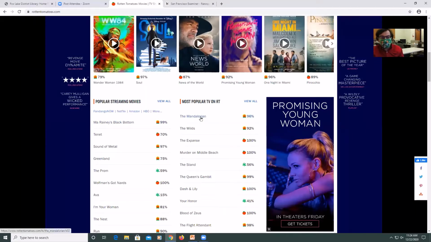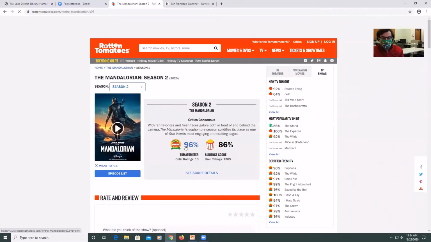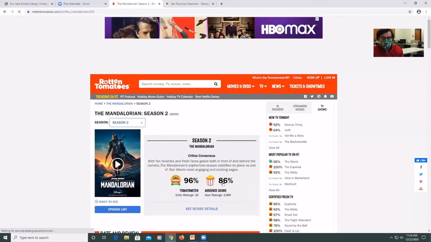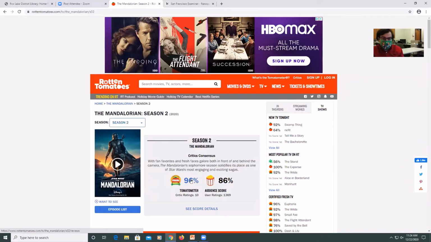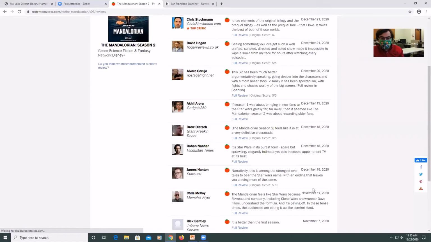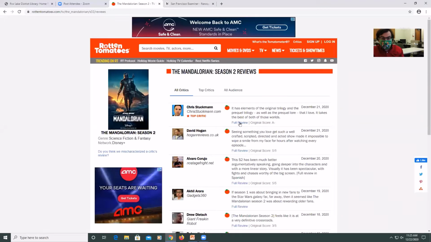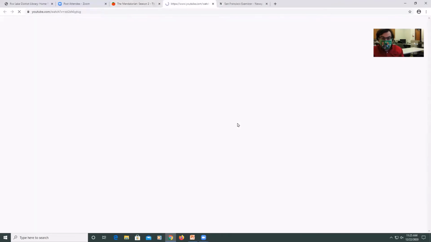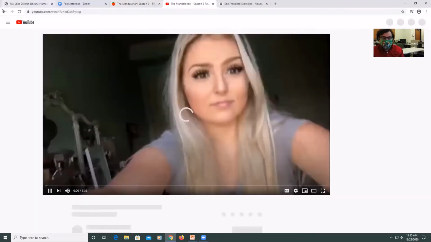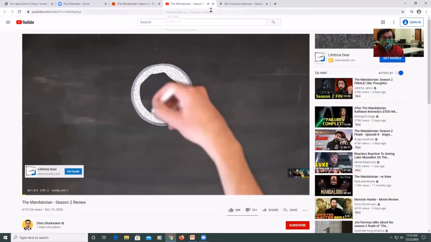So let's say we want to learn about The Mandalorian. And click on that one. Got a 96% by the critics and 86% by the audience. So if you click on the critics, you can actually see what they're saying, starting with the most recent and then going to a lot older. But let's say we wanted to look at the top critic, look at the full review. And this one actually went to a YouTube video.